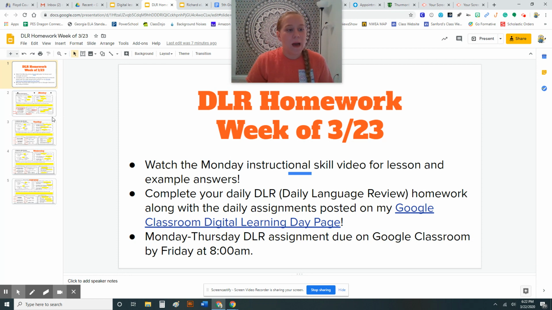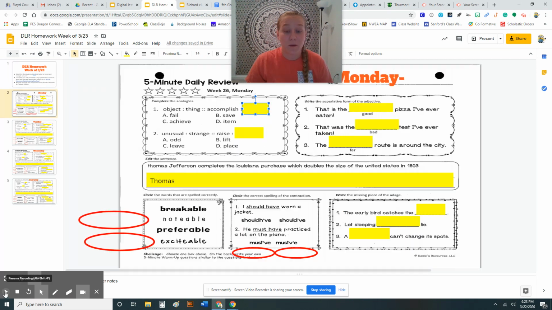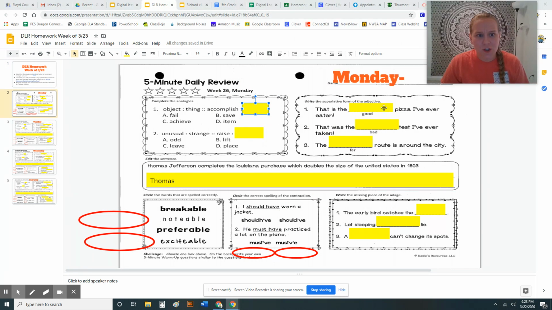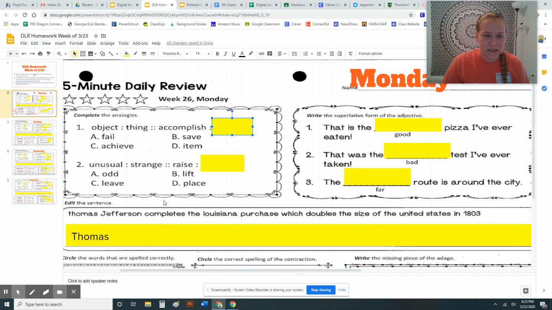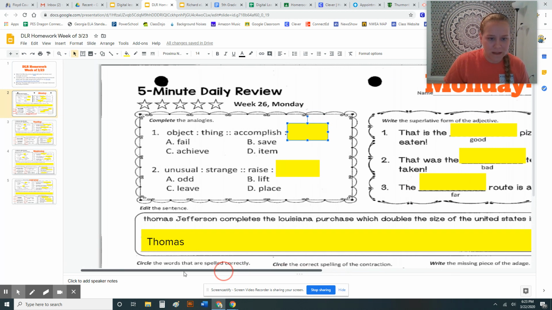All right, so let's do Monday's assignment together. So first click on the Monday assignment. If you feel like the directions are too small, feel free to zoom in. There's a little magnifying glass over here. I'm going to go ahead and zoom in to 200%, and then I can actually move my screen to make it fit for what I'm working on.